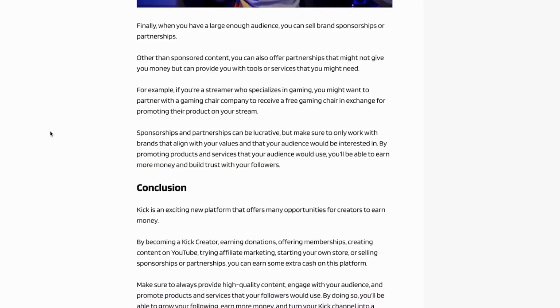Sponsorships and partnerships can be lucrative, but make sure to only work with brands that align with your values and that your audience would be interested in. By promoting products and services that your audience would use, you'll be able to earn more money and build trust with your followers.